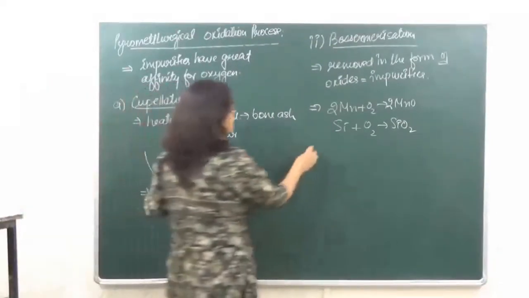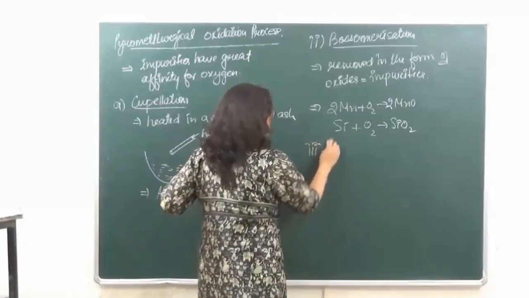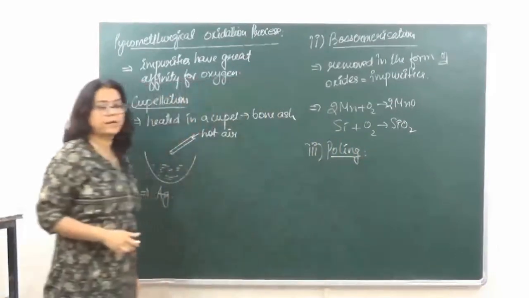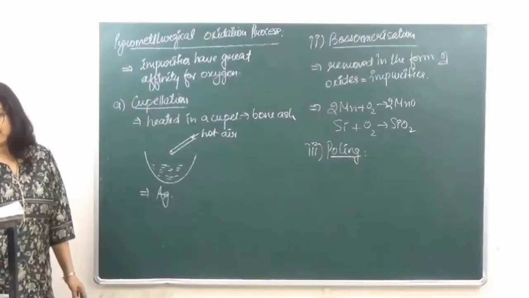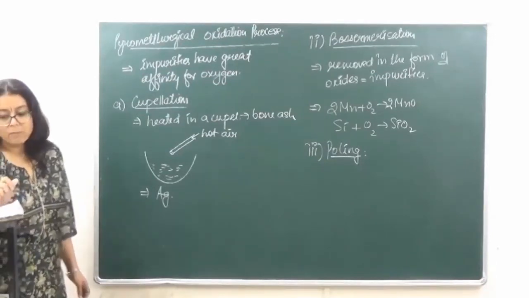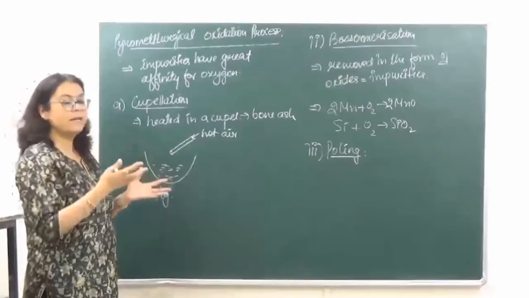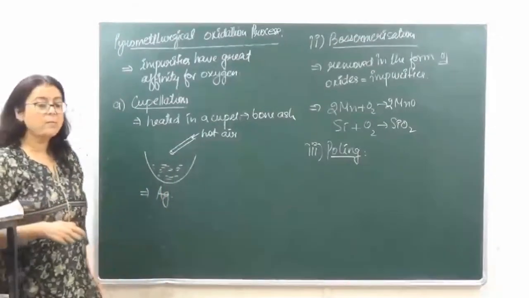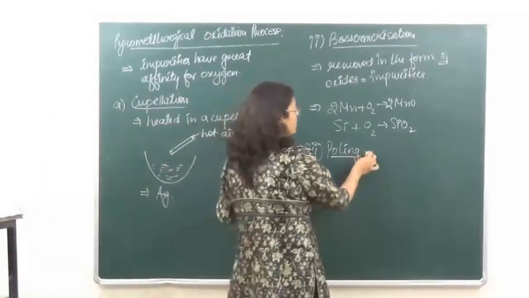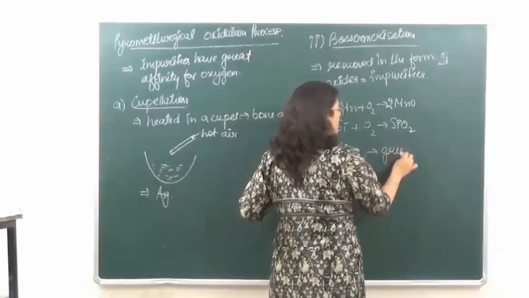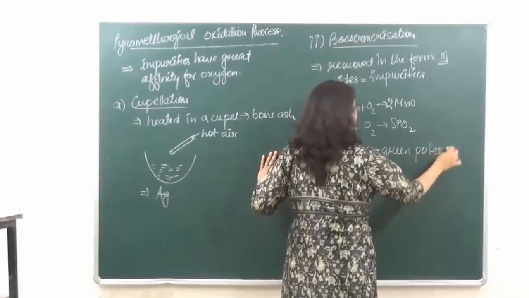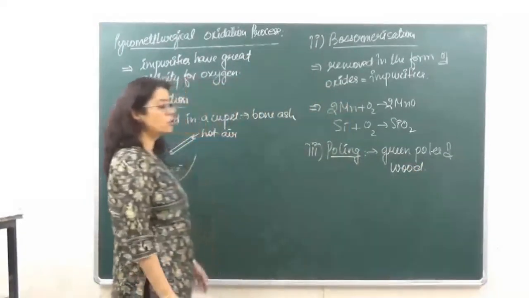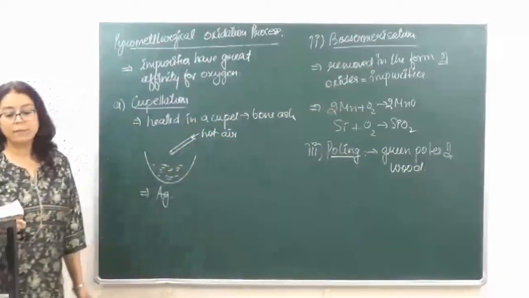Then we have another very important method which is known as poling. What are we doing in poling? In this method we take molten metal and we are stirring it with green poles of wood. We are taking big poles of wood. ठीक है? We are taking green poles of wood and we are stirring the molten metal by this.